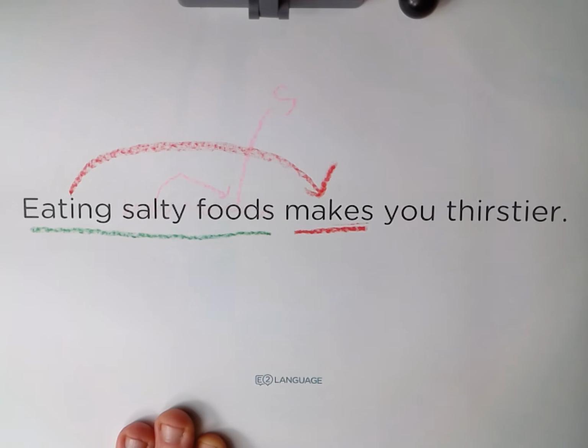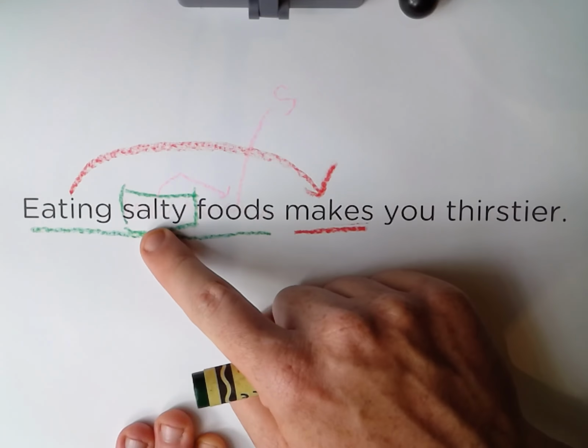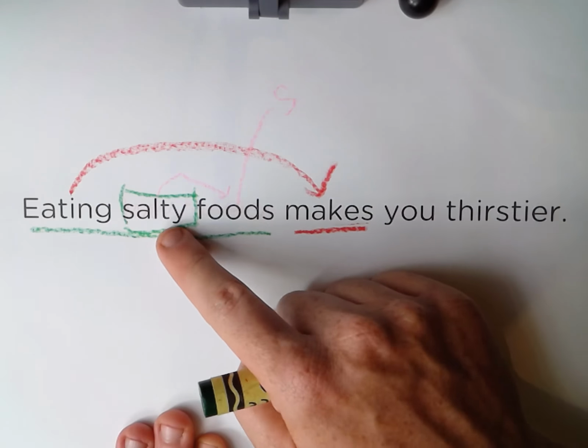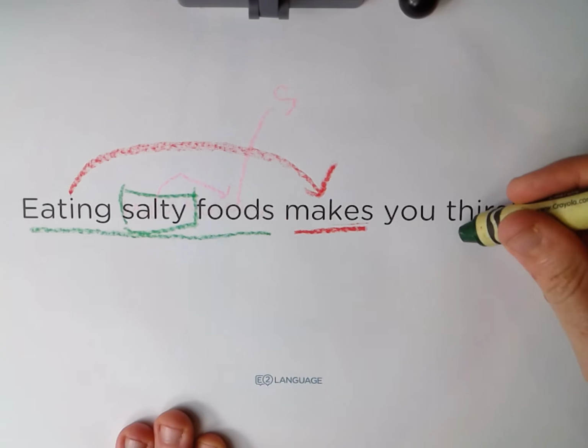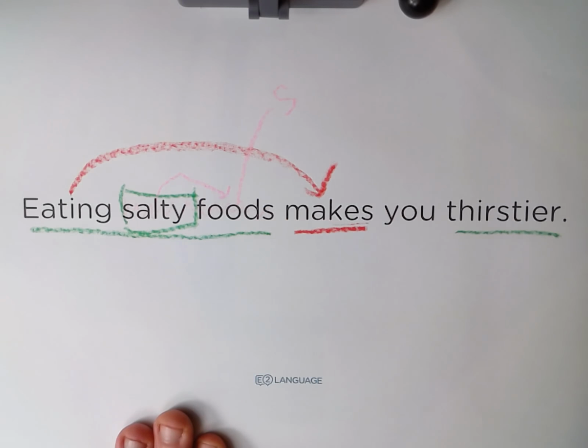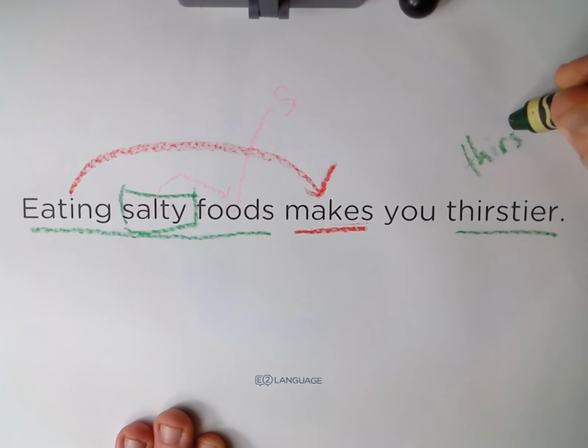Then we've got some interesting adjectives going on. Well, here's an adjective, salty, and that's fine. We've got the noun salt and we've added a Y, salty food, so that's an easy adjective. This adjective here, thirstier, is a strange one. It comes from the basic adjective of thirsty.